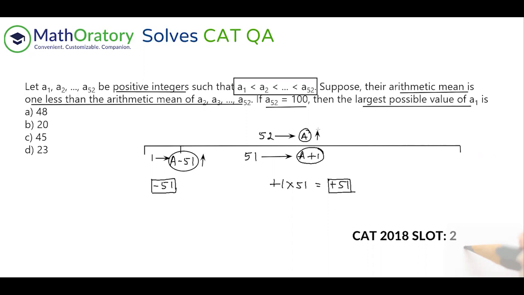Now, out of the given constraint that we have, let me put it in that manner. This A2 to A52, just focus on this part. So A2 to A52, that is also increasing, right? I mean, none of the values can be equal, and the limitation is that A52 is equal to 100. So A52 is equal to 100, and we are increasing from A2 to A52.